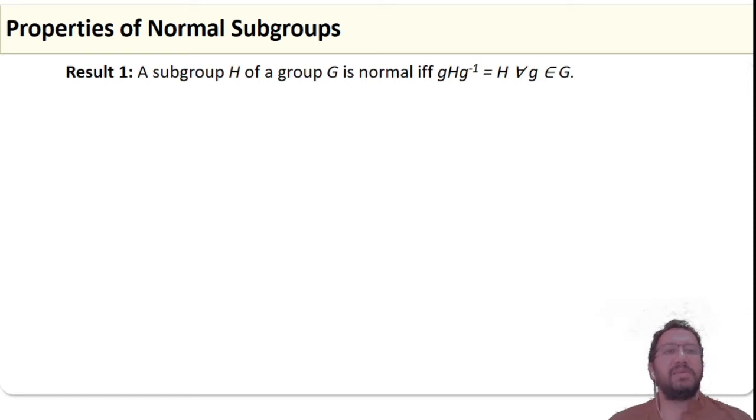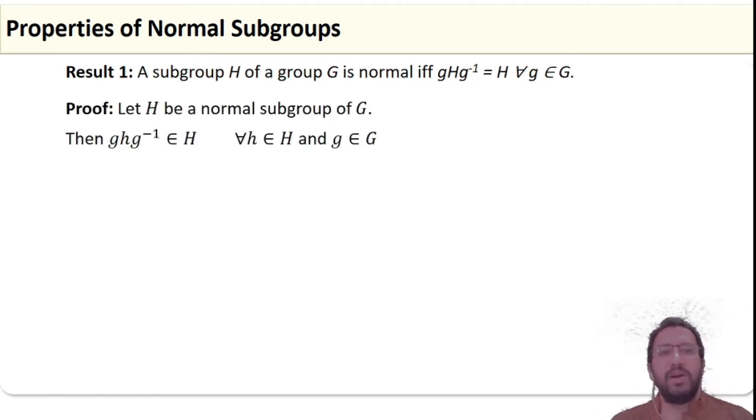Now we go for the properties of normal subgroups. A subgroup H of a group G is normal if and only if gHg inverse equals H for all g belongs to G. The idea here is, first we take H a normal subgroup of G and we try to prove gHg inverse equals H. To prove this for all g belongs to G, we use the set theoretic idea: we first prove gHg inverse is contained in H, then we prove H is contained in gHg inverse.